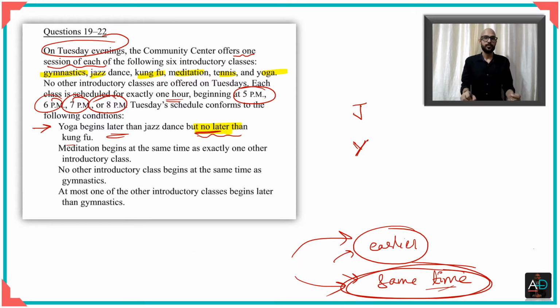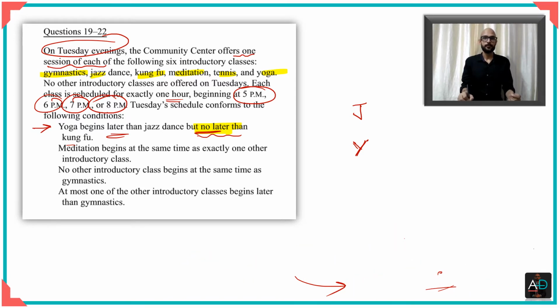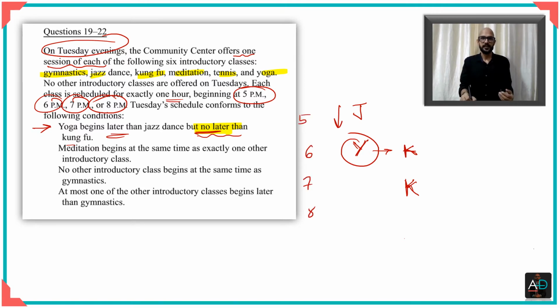So let's also put this into a figure in a certain way. I'll add this detail back into this figure. So I can say that yoga begins later than jazz, but no later than Kung Fu, which means Kung Fu can either be here along with it, or Kung Fu can be below it in terms of time. Now, as you can see, I can't write 5, 6 or 7. I cannot write the time here because this is not given in terms of time. This is just giving me a hierarchy.